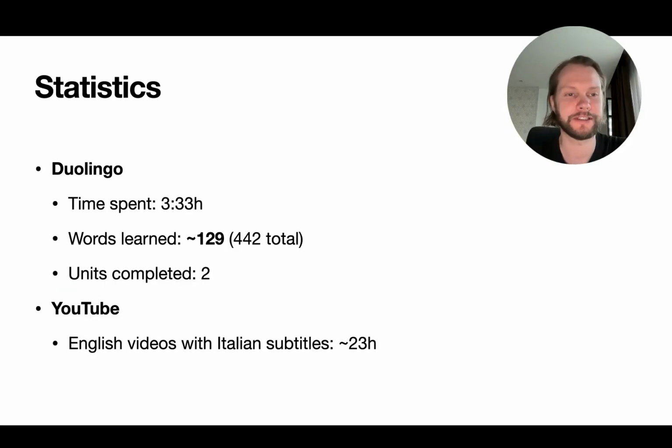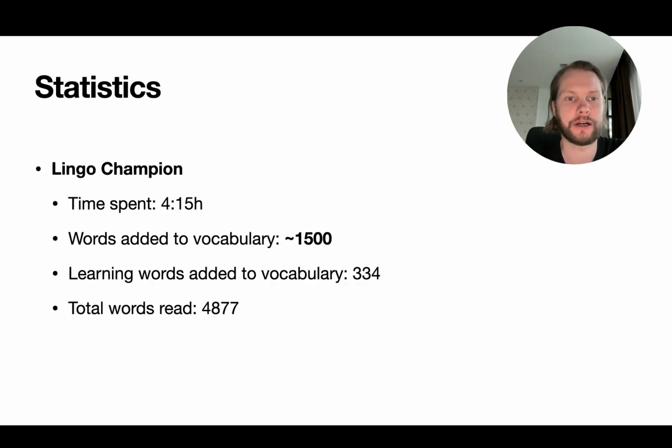But first, some statistics. I spent around 3.5 hours on Duolingo and I learned 129 words. And I think I completed 2 units or a little bit more. Also, I spent around 23 hours on YouTube just watching videos with Italian subtitles. I used Lingo Champion for over 4 hours, and when it comes to the number of learning words, I added over 300, but in total I added 1,500 different words to the vocabulary.